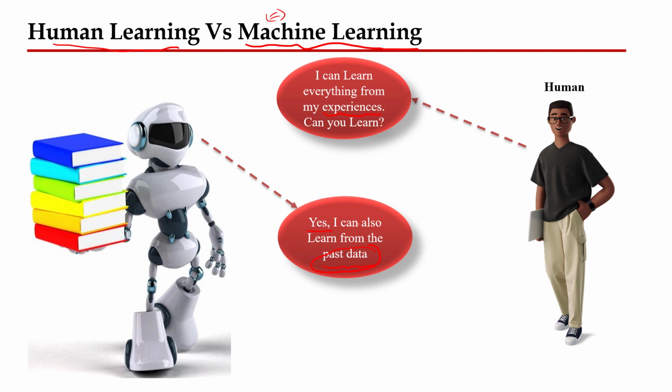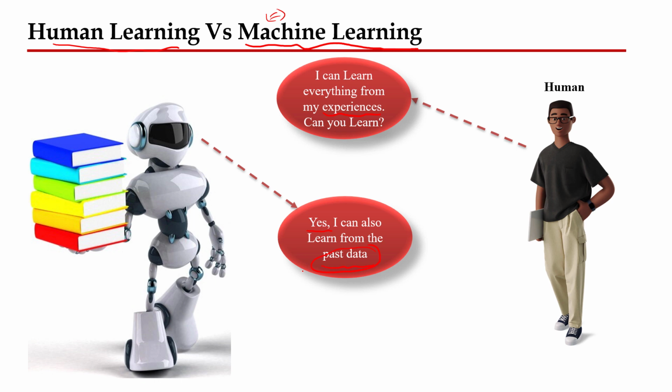Like if I'm going to cross a road, based on my previous experiences I have learned under what particular condition I have to cross the road and under what particular condition I have to wait. Same is the case with data: based on the previous data, what kind of model am I going to apply in order to predict the future?